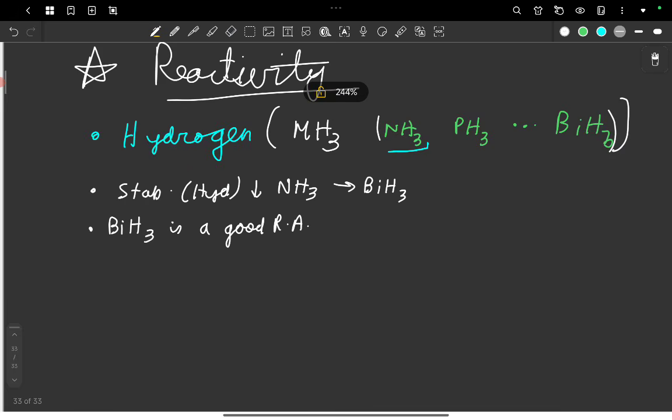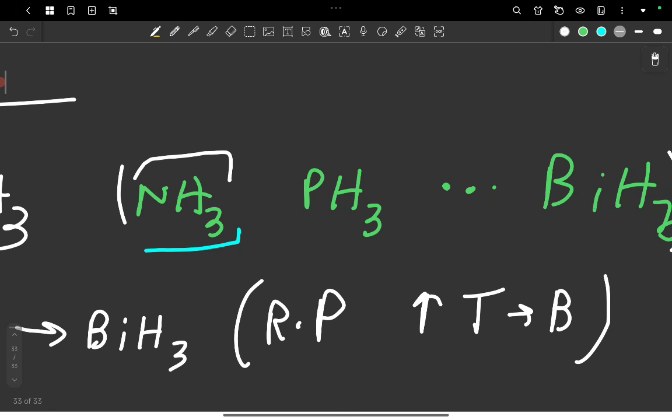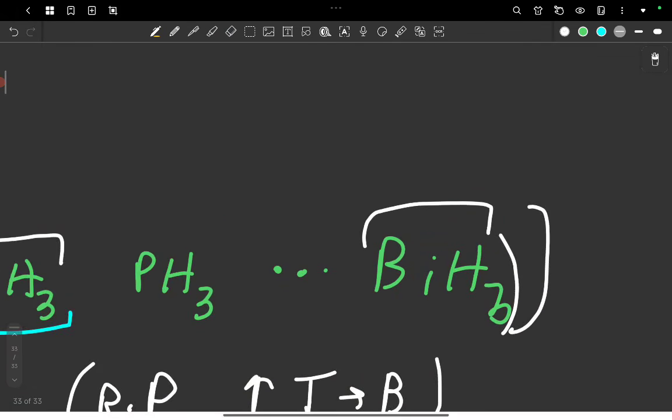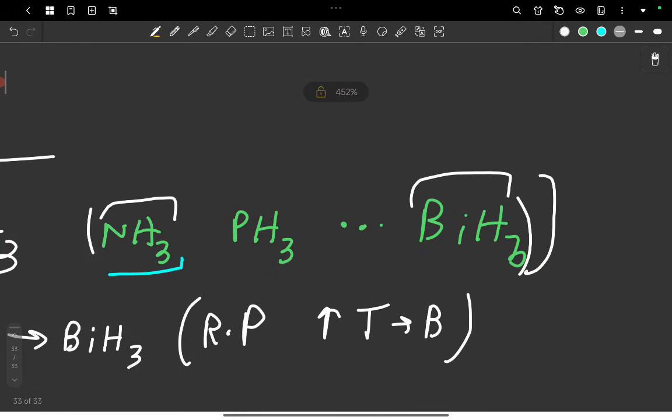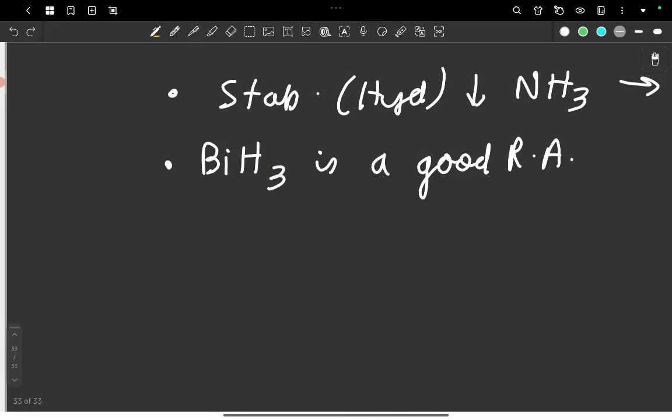In fact, just as a consequence of this order, the reducing power increases top to bottom. Why so? Because this is stable. So why would it want to undergo a process which removes its stability? But this is rather unstable, so might as well do something which makes me more stable. So it can just give up one of its hydrogens, say bye bye, and this will attain an oxidation state which is more stable than its current oxidation state. But we don't have to dive into that because it's not in the NCERT.